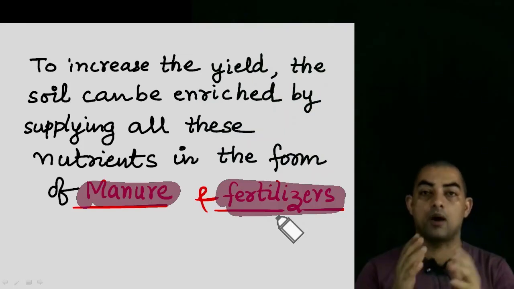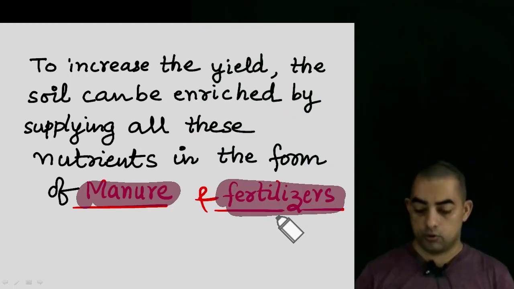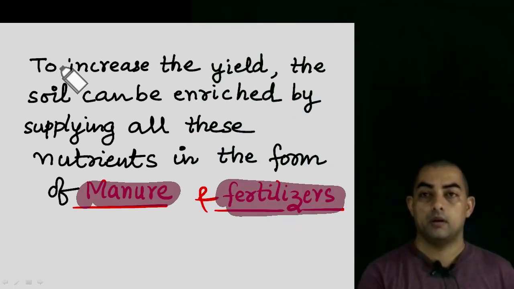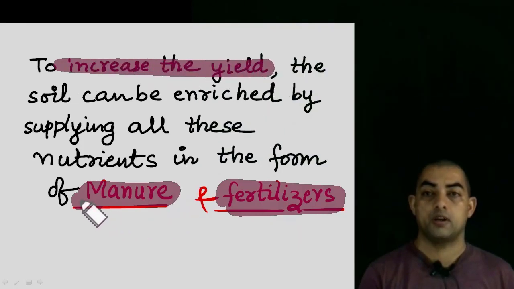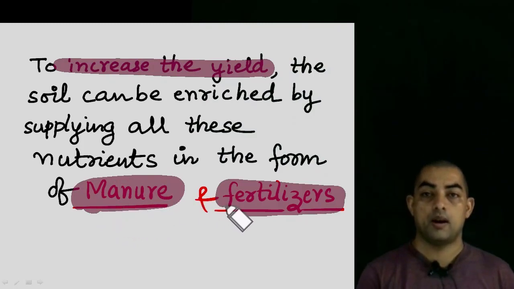And how do you cover it up? Usko kaise poora kare? So if you want to give a plant all the essential nutrients so that there is an increase in the yield, we use manure. Two things we can use for that: we can use manure and we can use fertilizer.